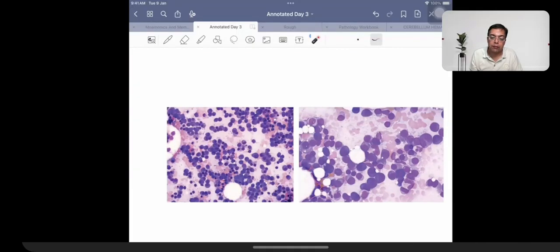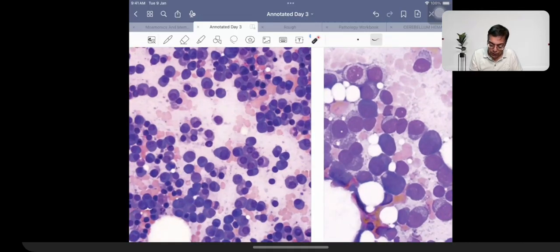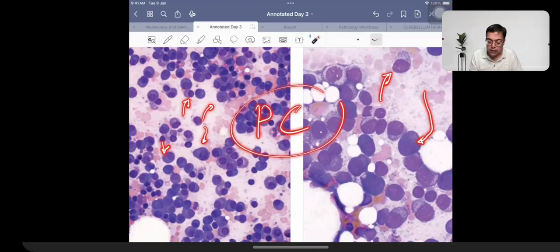Going further, we have an example of a condition in which this was a 2022 image question. The patient was having the presence of lots and lots of bone marrow cells, and these cells, if you observe carefully, are having the nucleus not in the center. These cells have an eccentric nucleus with clock face chromatin, and are given the name of plasma cells.